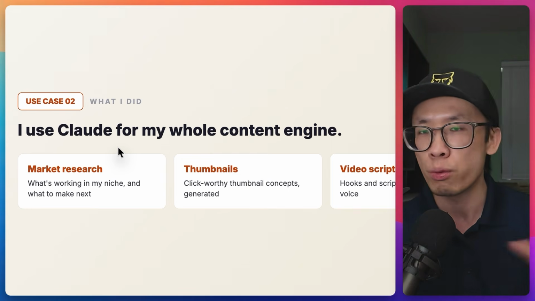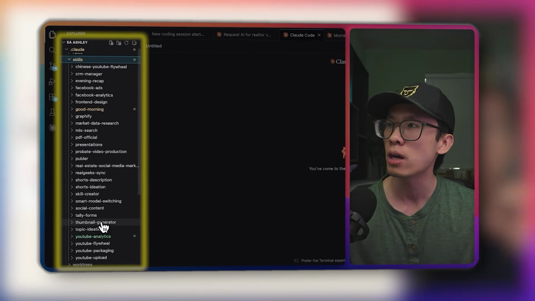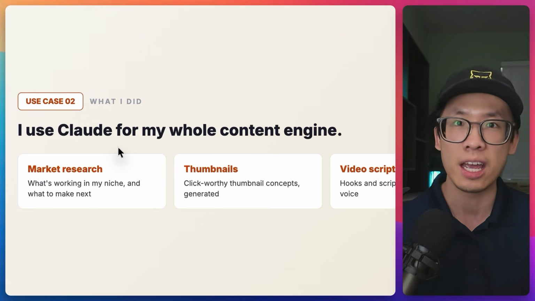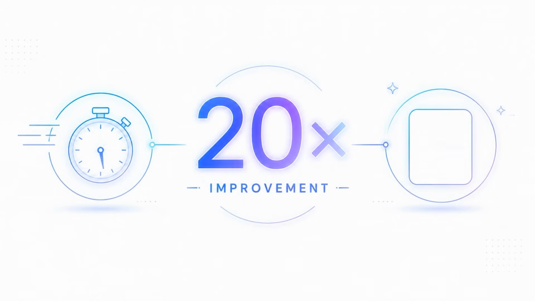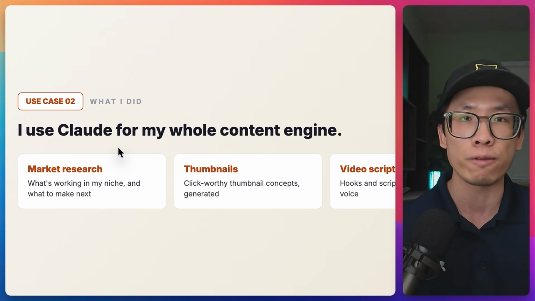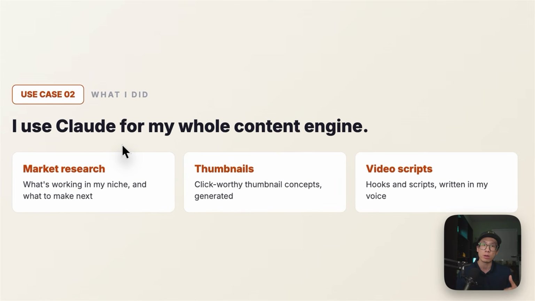Now, the whole pre-packaging, all the market research, the scripting, the direction, the topic ideas is done via my AI assistant that I built using Claude. So the whole process is simplified. Instead of spending 10 hours, I can just spend 30 minutes preparing for a video. That is a 20x improvement and it saved me a lot of time so I can provide better service to my clients. I can focus on things that are actually revenue generating. That is how it actually helped me close 7 deals since I started using Claude, because I was able to